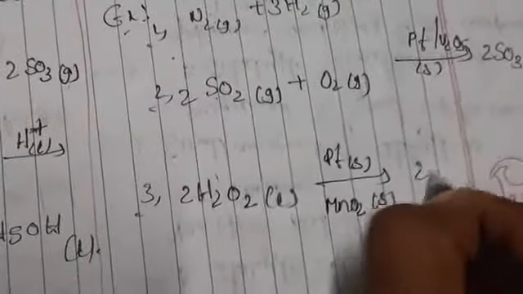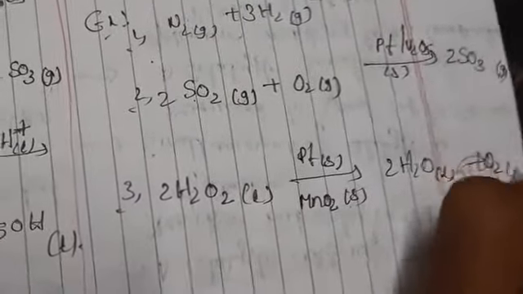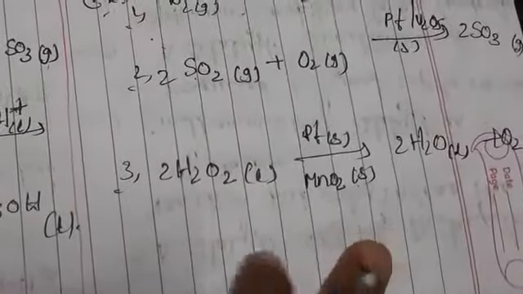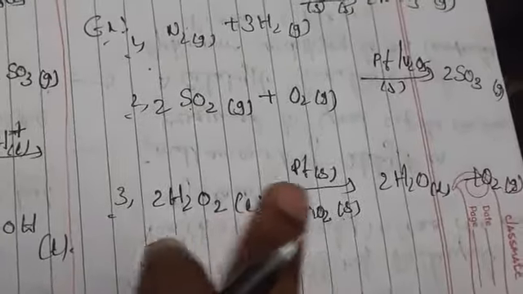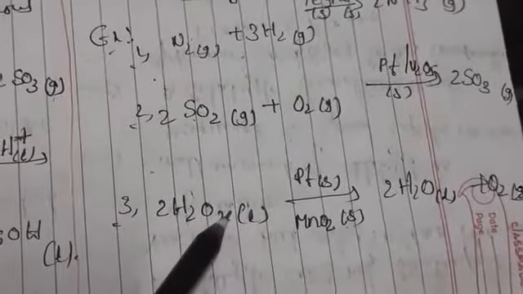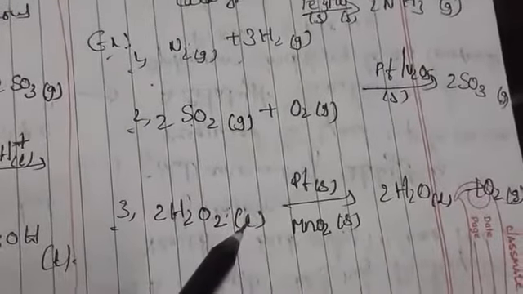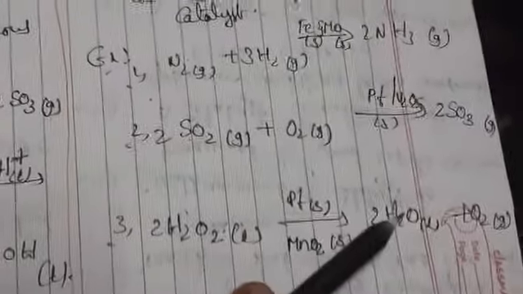So it is giving water molecule, 2H2O liquid, plus oxygen gas. If you have observed, it is undergoing a decomposition reaction. Whenever you are observing the hydrogen peroxide, if you are taking 2 moles of hydrogen peroxide in the liquid form, here we are adding the catalyst, which is platinum or manganese dioxide. So it gives water molecule and oxygen gas.